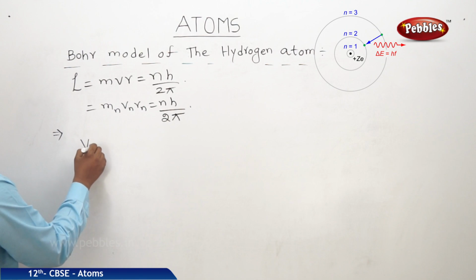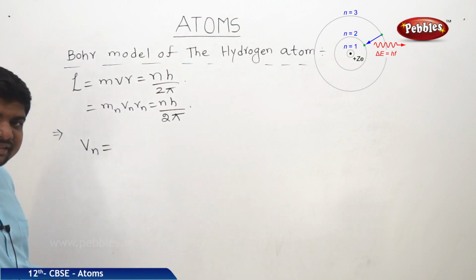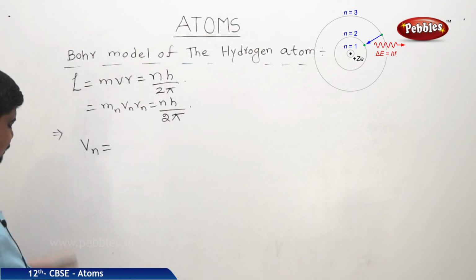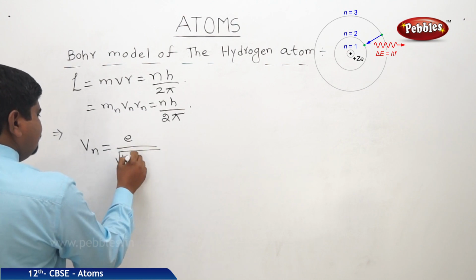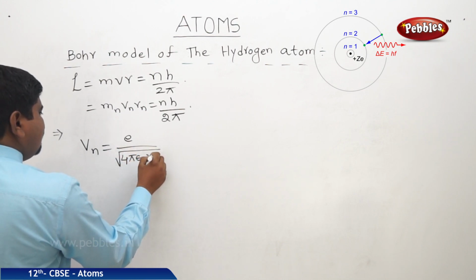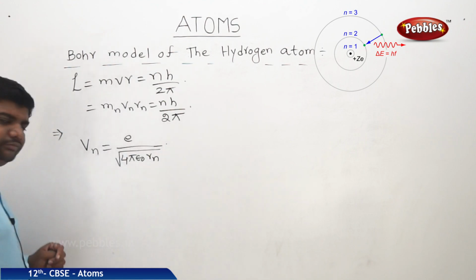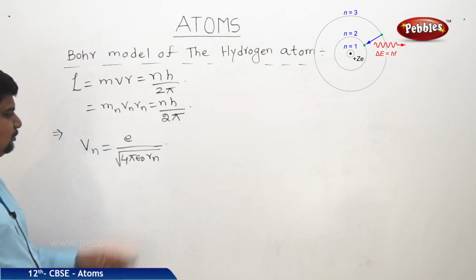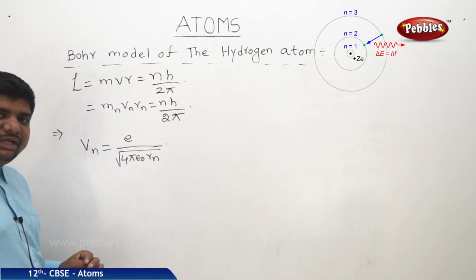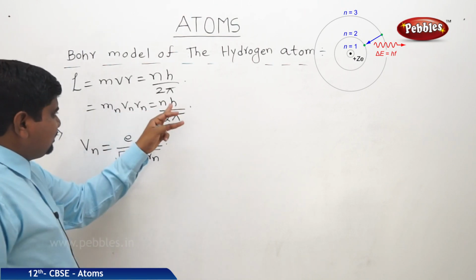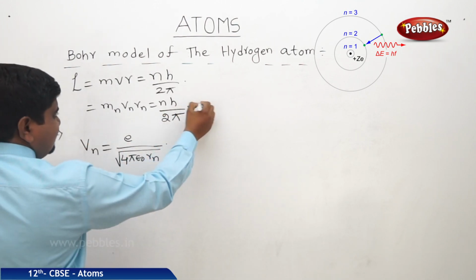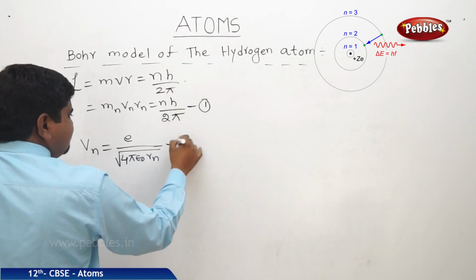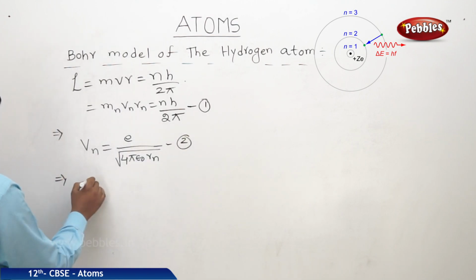What is Vn? Velocity of the nth electron, means velocity of an electron in the nth orbit. So what is the equation? E by under root 4 pi epsilon naught Rn. But from this equation we can substitute Rn is equal to nh by 2 pi mn Vn. So Vn is equal to nh by 2 pi mn Rn. Let us write this one as equation 1, this is equation 2, and by substituting we will get Vn is